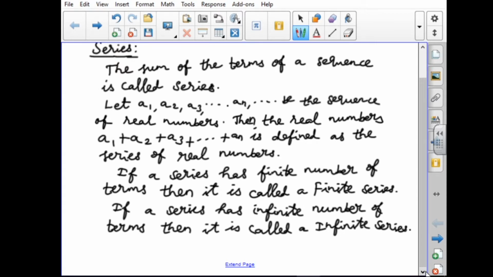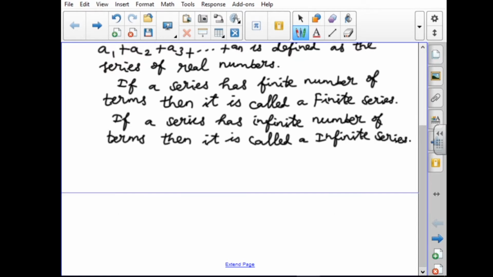Okay, once again you have to see about the series. Already we saw about the sequence. The sum of the terms of the sequence is called a series. Let a1, a2, a3, etc. be real numbers; we add the real numbers, again we get the series of real numbers. If a series has a finite number of terms, then it is called a finite series. If a series has an infinite number of terms, then it is called an infinite series.